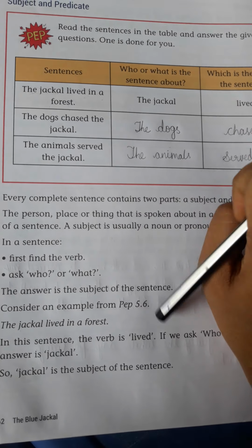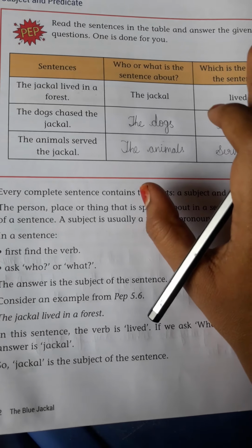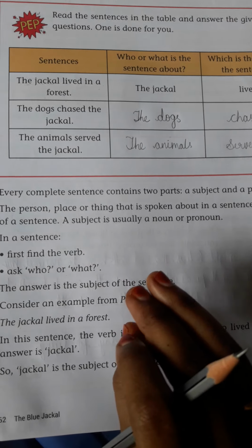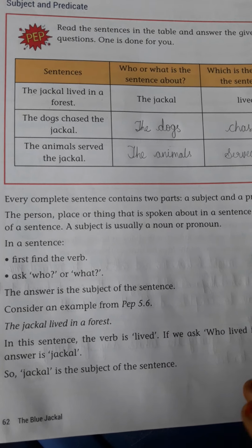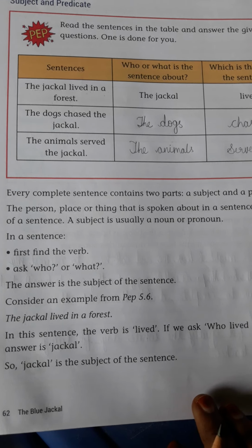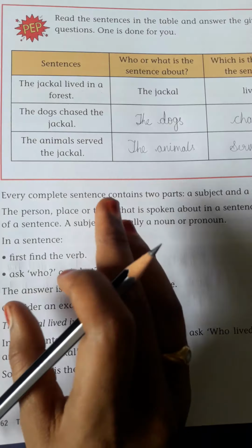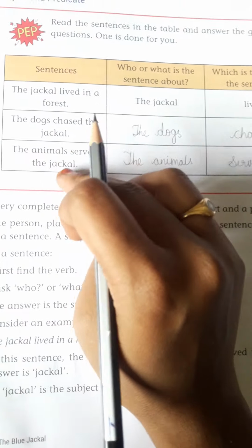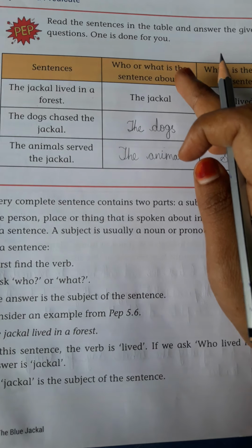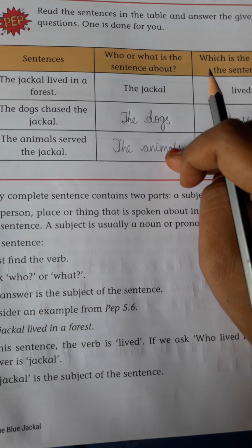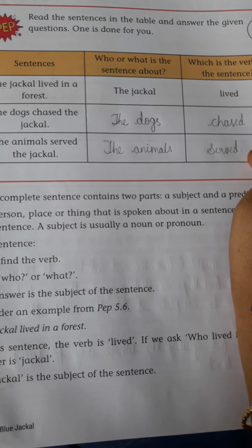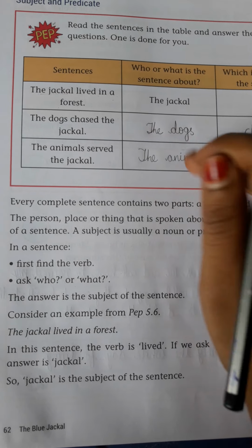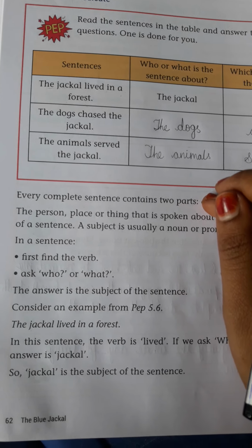Now children, complete these two boxes from this table, and what you will do is write 5 sentences of your own in your rough book and write the subjects of the sentences also. Like this table also, it's good. Write 5 sentences here on your own, write subjects here and verbs in the 3rd column. Like that, prepare a table with 5 sentences. That is your homework.